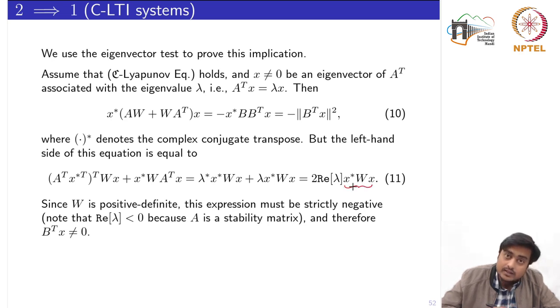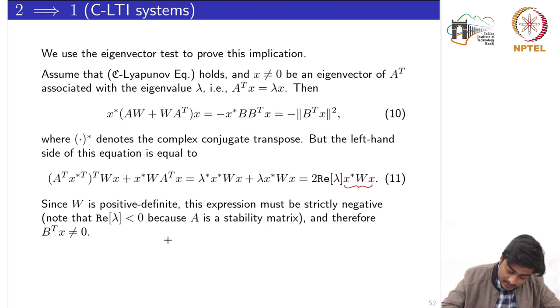So this part would definitely be positive. Now here we are taking only the real part of the eigenvalue lambda, and since there is an assumption that A is a stability matrix, the eigenvalue must definitely be on the left hand side. So this term would definitely be negative. If it is negative, then it will never be equal to 0, because on the right hand side we have minus of norm B transpose X.